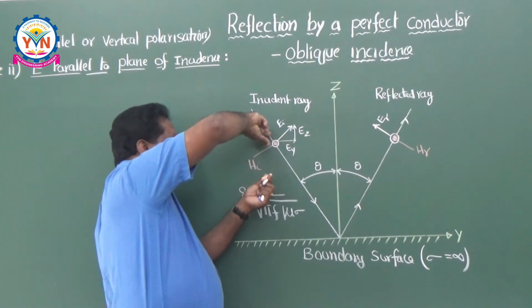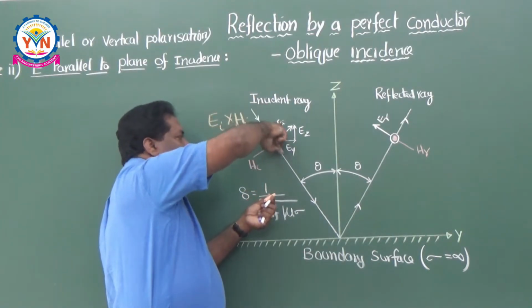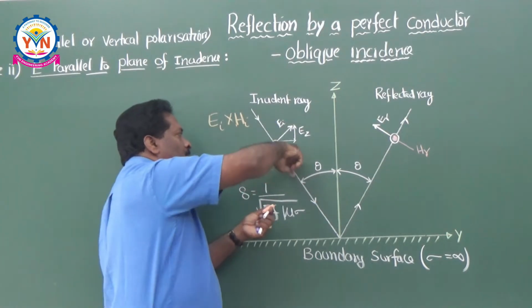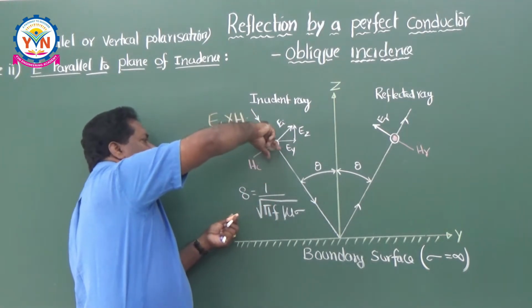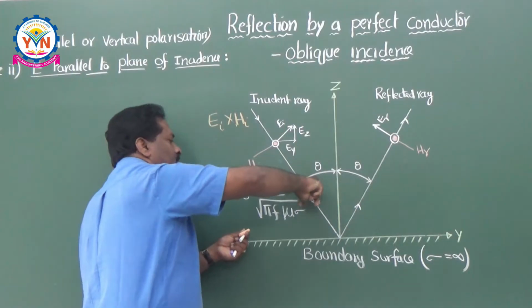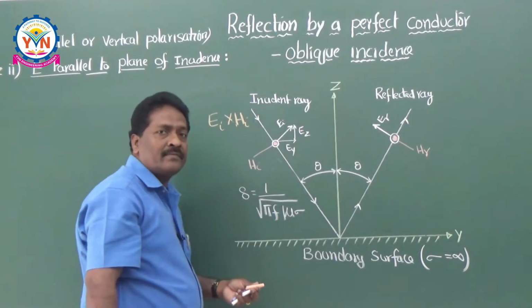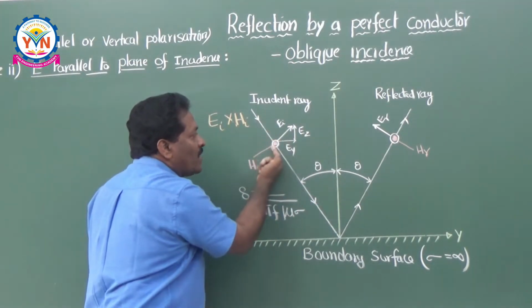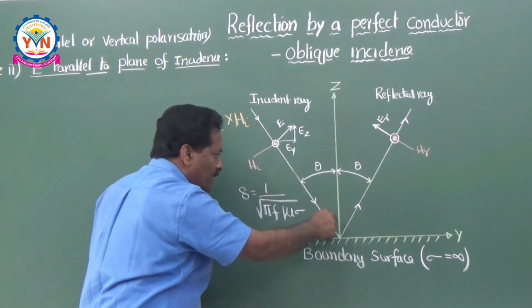That means a clockwise movement here. Imagine a screw here, and turn it in this clockwise direction; it goes in this direction. That is the direction of the wave. So E cross H will give you the direction of the wave like this.